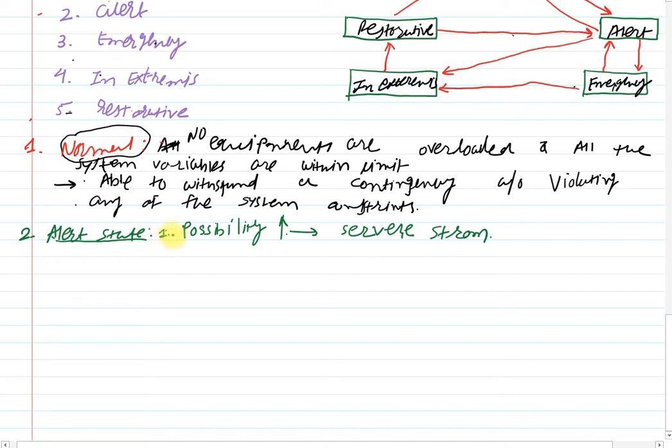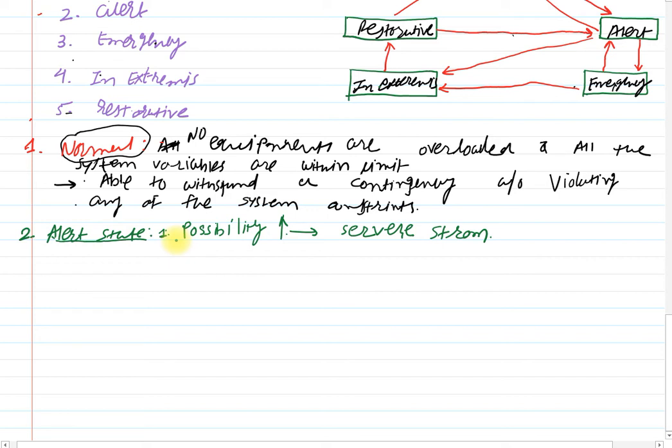This is one reason. The second one is if the security levels fall below certain limits of adequacy, then it will become the alert state. Clear? Security level falls below, that means the occurrence of severe disturbance or severe major fault. Clear?